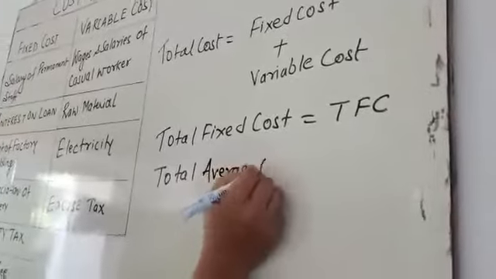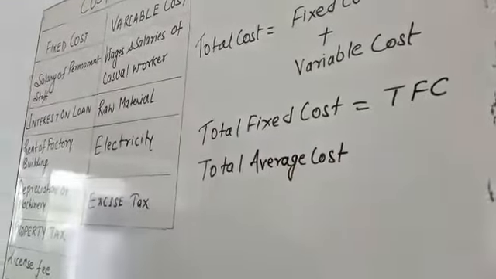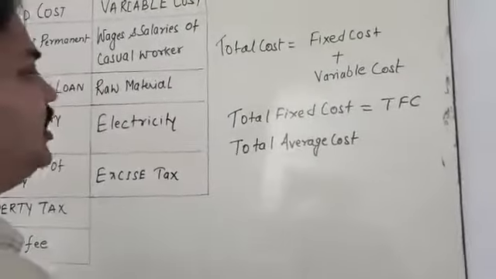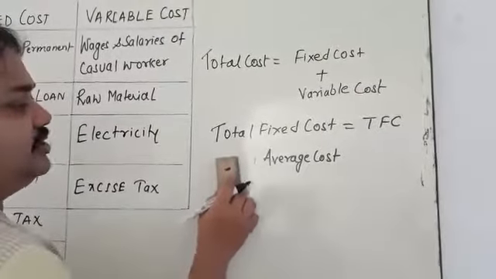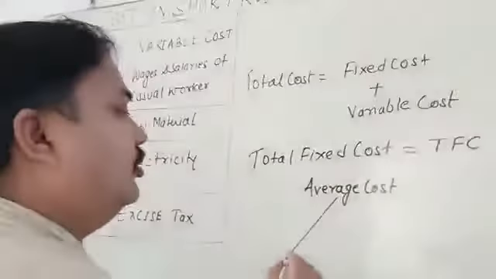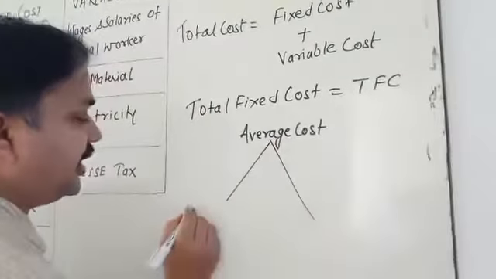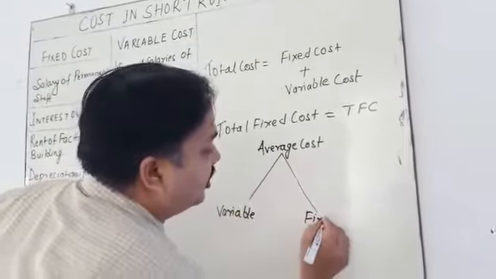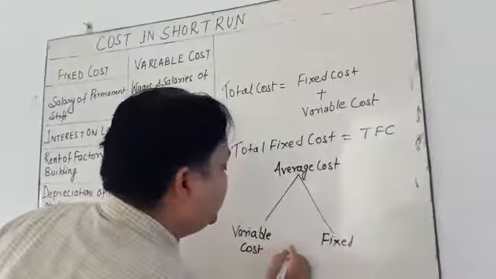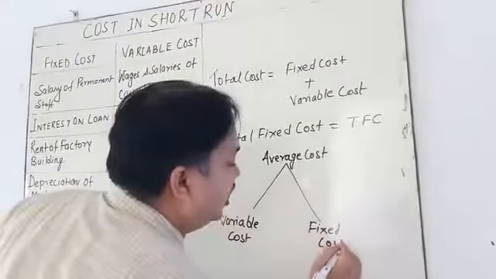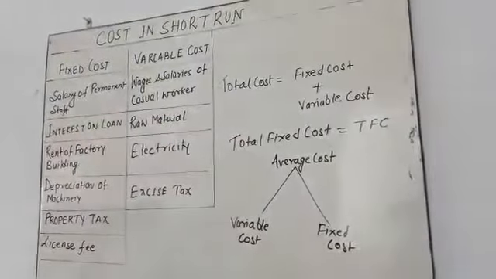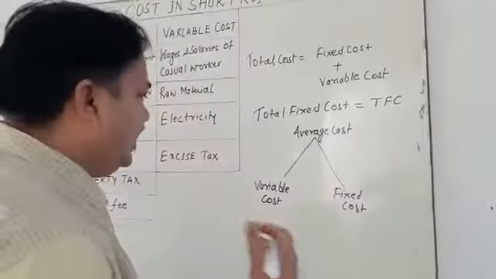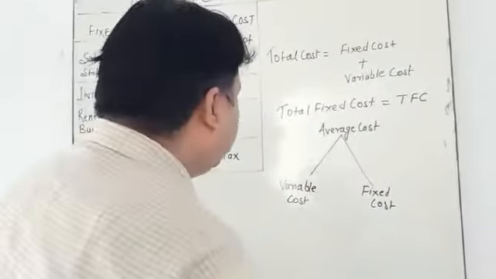My dear student, average cost is calculated for two things: for the variable cost and for the fixed cost. Okay, so average cost you can calculate. In the coming video I will explain how to calculate the average fixed cost and average variable cost.